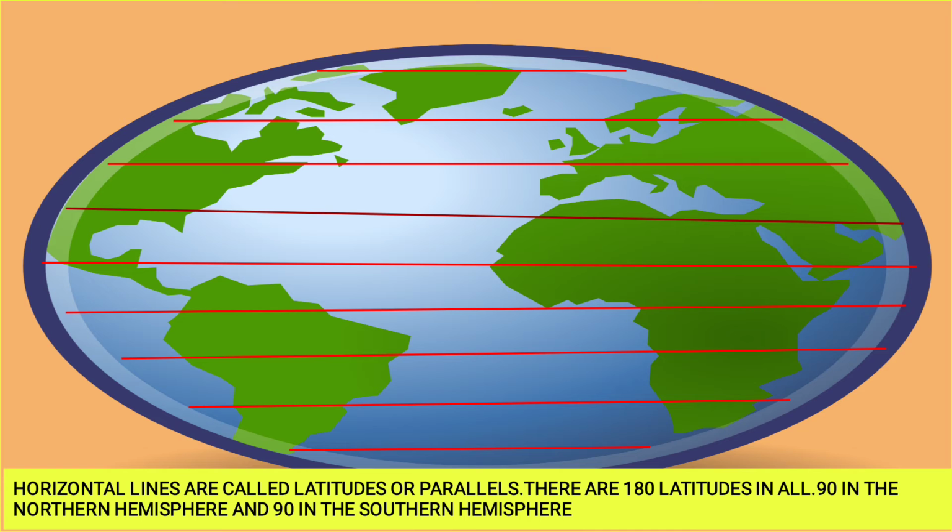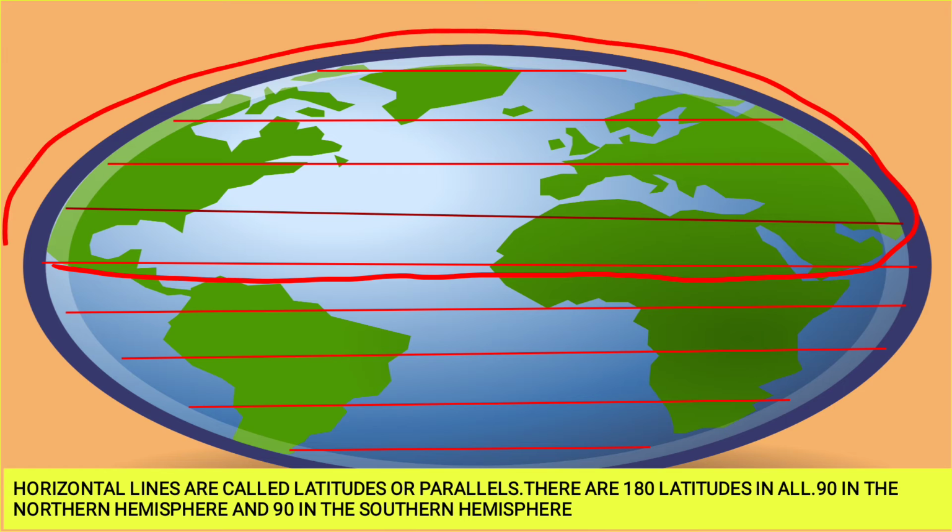Of course, the biggest will be the equator. This equator goes round. This is the biggest circle. So this equator is the largest parallel, or the largest latitude, which is placed at 0 degree. So now your things are clear.